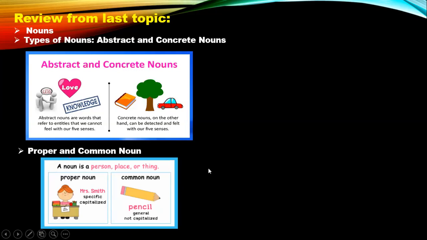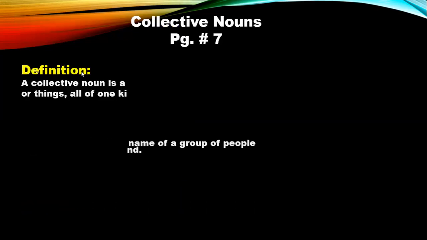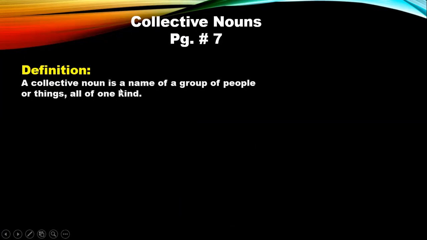Are you all ready? Have you all opened up your books? Okay, so collective nouns. What are collective nouns? As we can see in the word collective, it means a collection, a group, right? So, what is the definition? A collective noun is a noun of a group of people or things all of one kind. Okay, so you all understand this now very well. What is a collective noun? A collective noun is a name of a group.